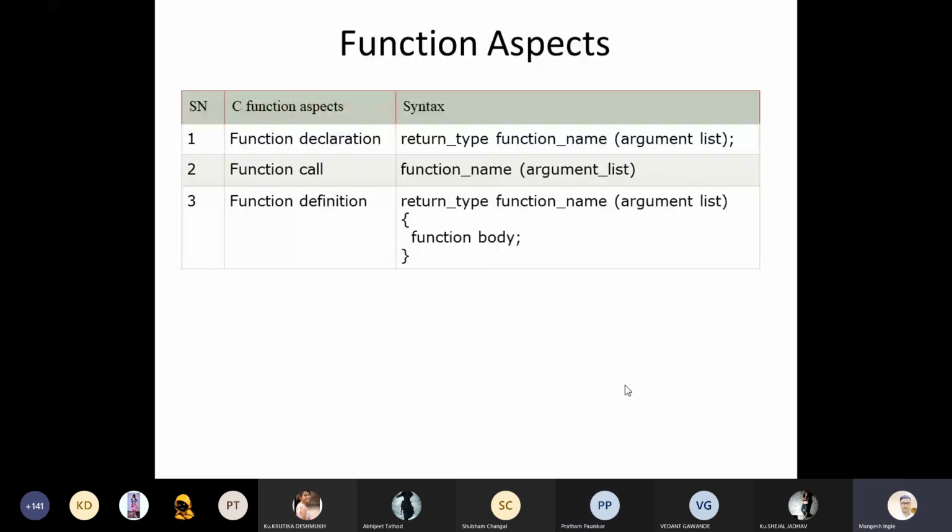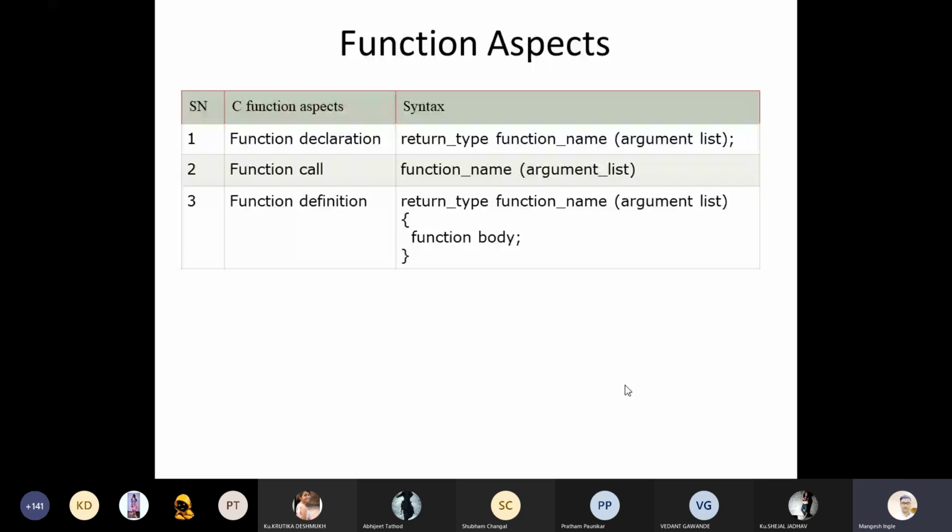Then in the third row, you can see the function definition. You can easily compare line number 1 and line number 3. The difference is that in the function definition, the function body is there. Function body means some kind of processing logic we implement in that function.